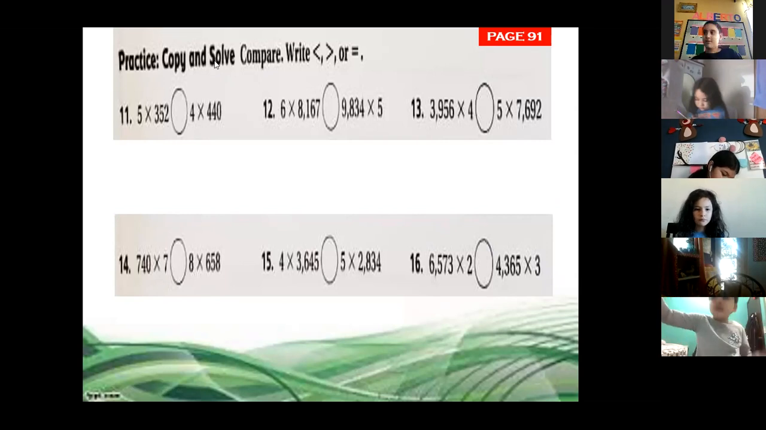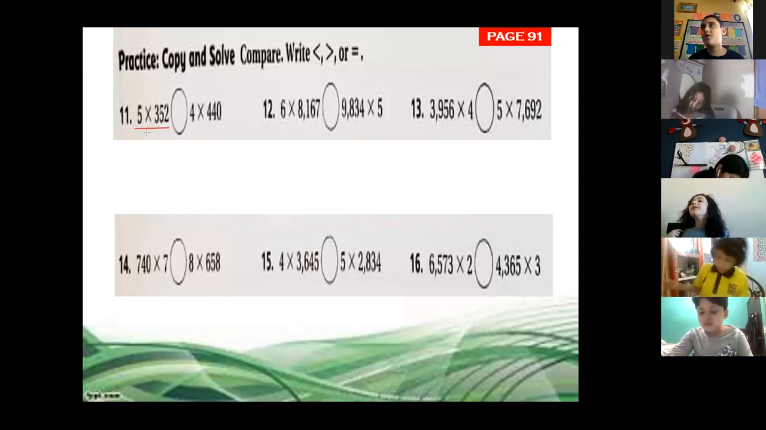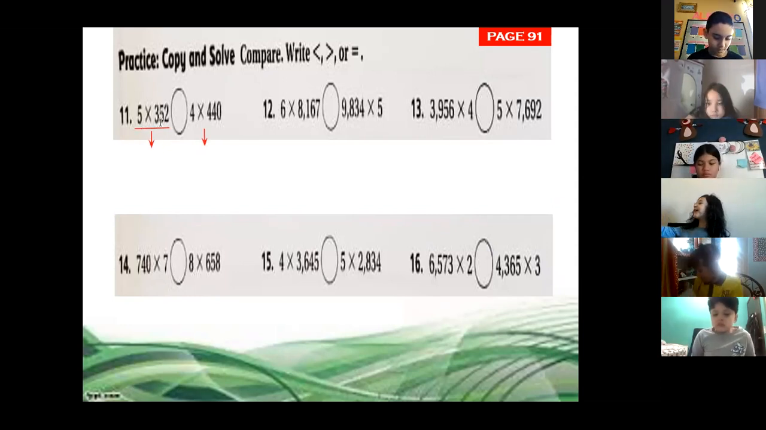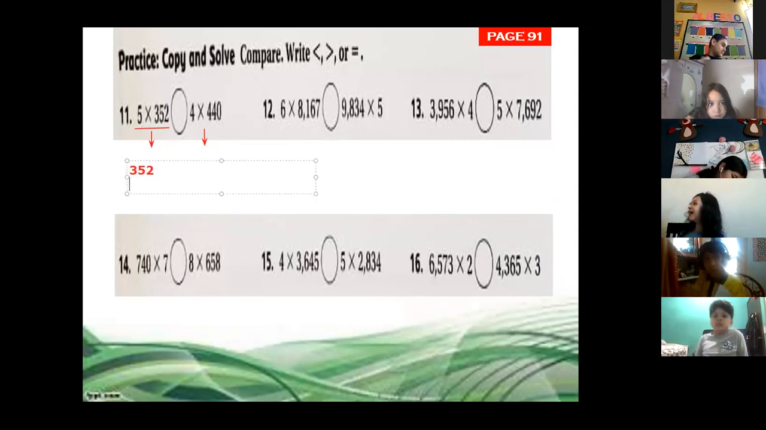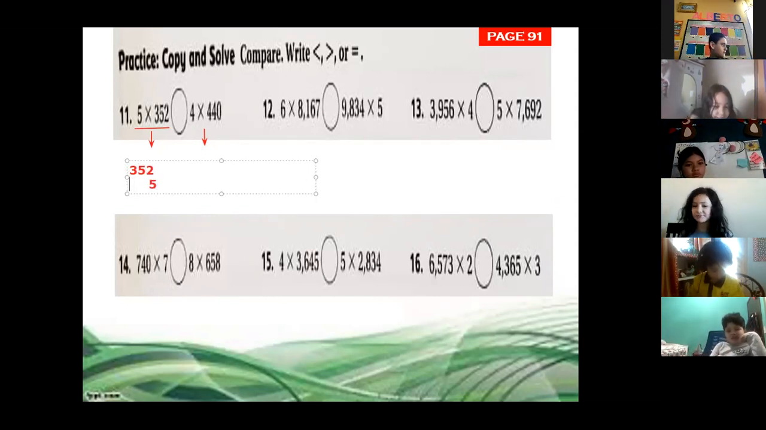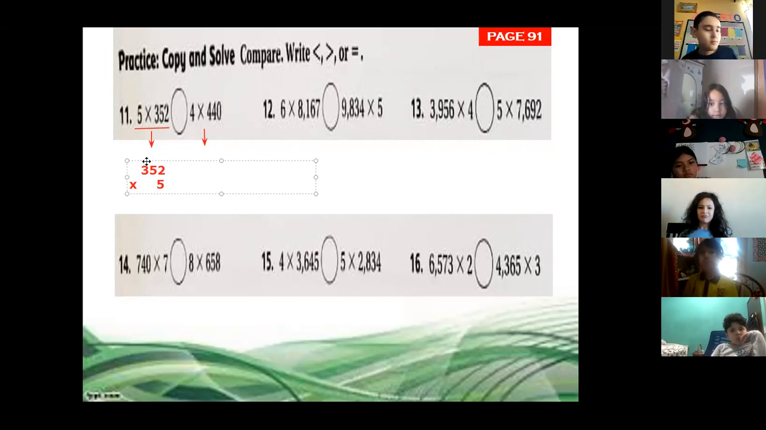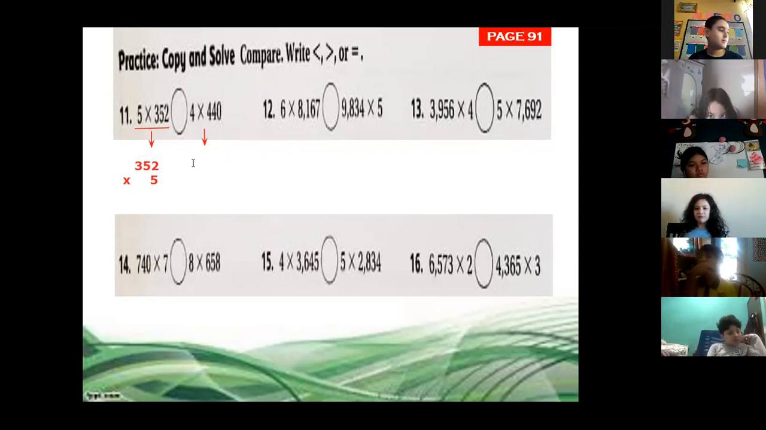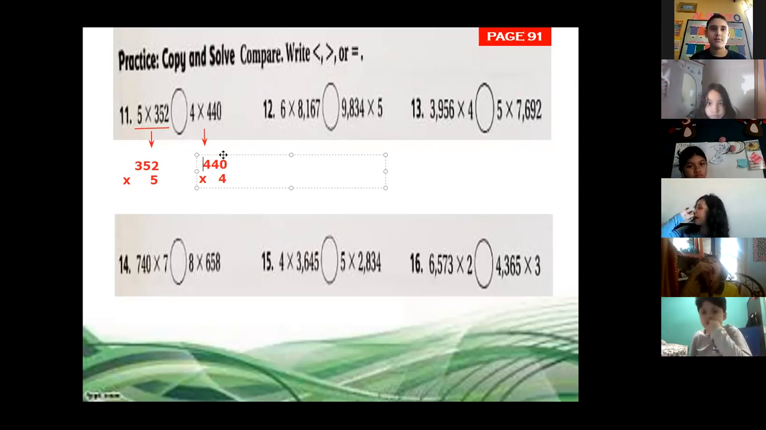Remember, it's not homework, but if you want to work, tomorrow we're going to continue with this. You need to multiply this first, class. You need to multiply then this one to know which one is greater. 5 times 352. You multiply 352 times the 5. That is the way that we're going to find which one is greater or less. Okay, we multiply the 440 times the 4. According to this, we're going to identify which one is greater, less, or equal.